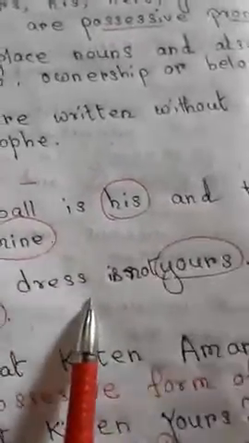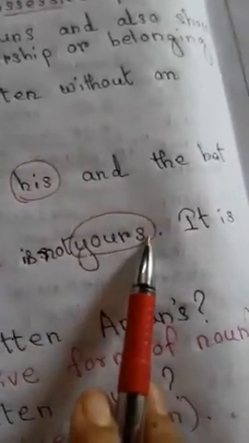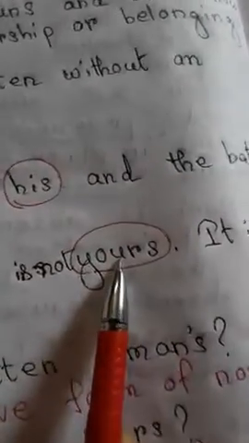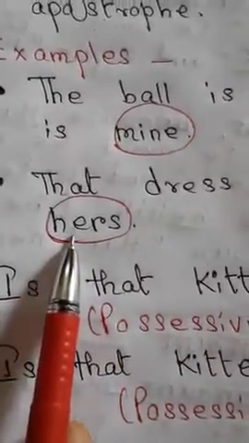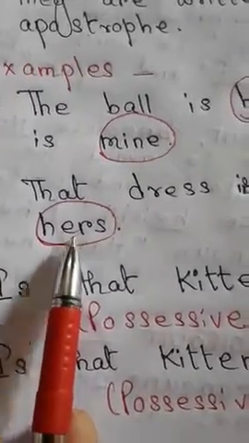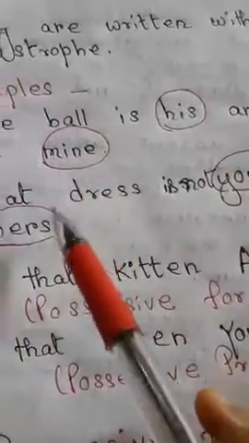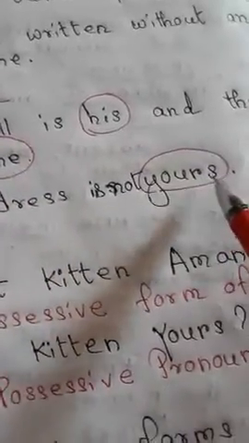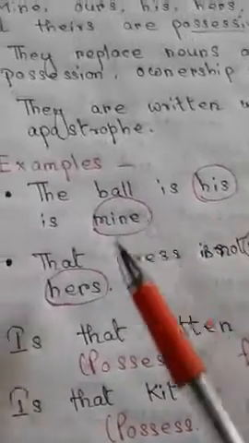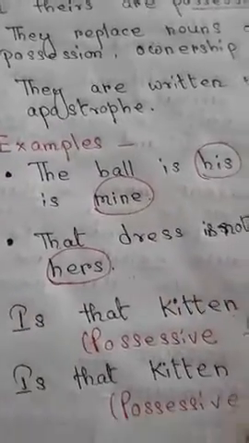That dress is not yours. Here yours is a possessive pronoun. It is hers. Here hers is a possessive pronoun. So you can see that I have not used any apostrophe while using possessive pronouns.